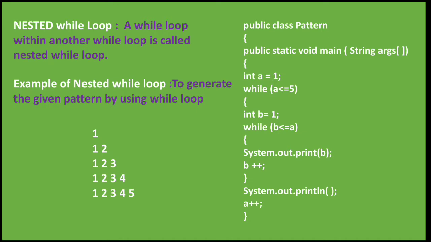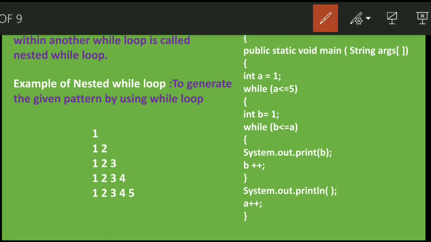Now we have created a variable a which is of integer type, int a equals 1, and then the first condition is while a is less than or equal to 5. If the condition is true, then only we will enter this body. Okay, so a is 1, so 1 is less than or equal to 5. Yes, 1 is less than 5. Now we will enter